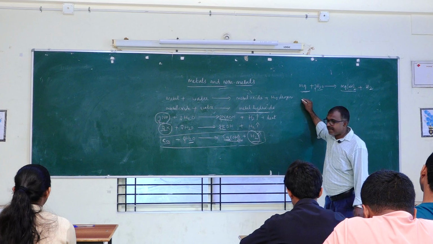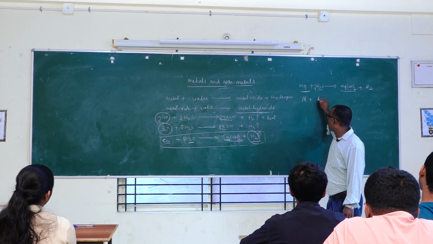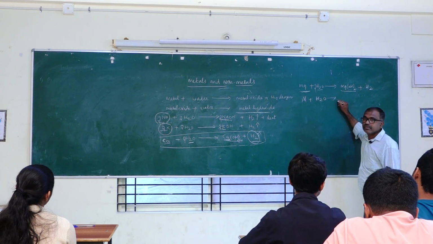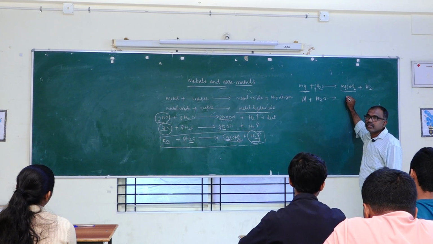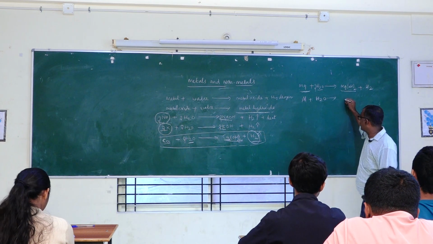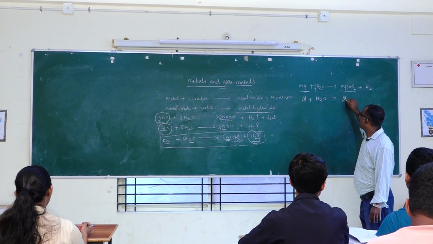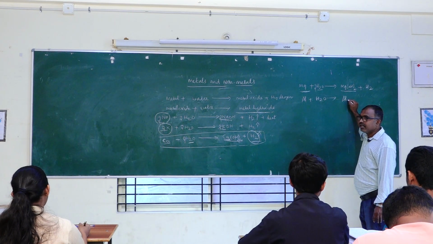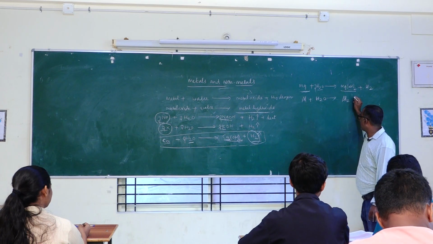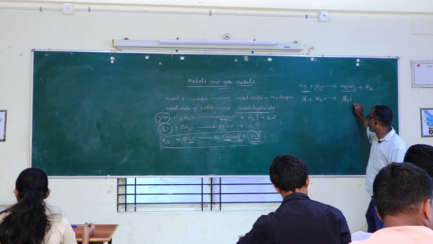Then here another example, aluminium reacts with water, gives what? Aluminium hydroxide. What is the formula for aluminium hydroxide? Al2O3. Hey, that is aluminium oxide.